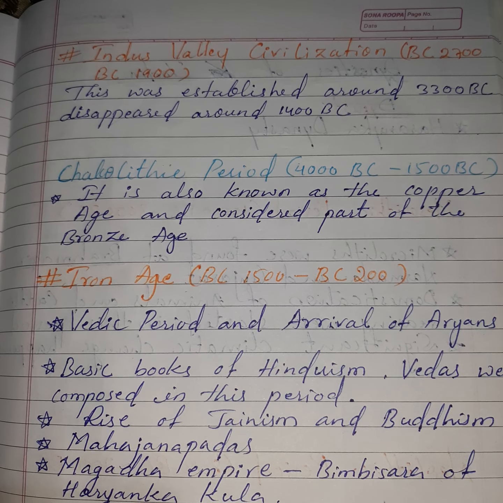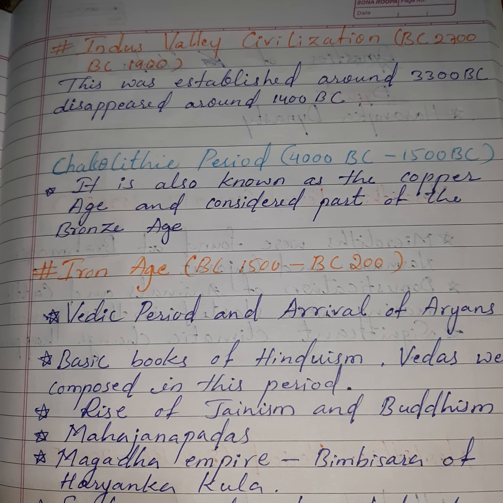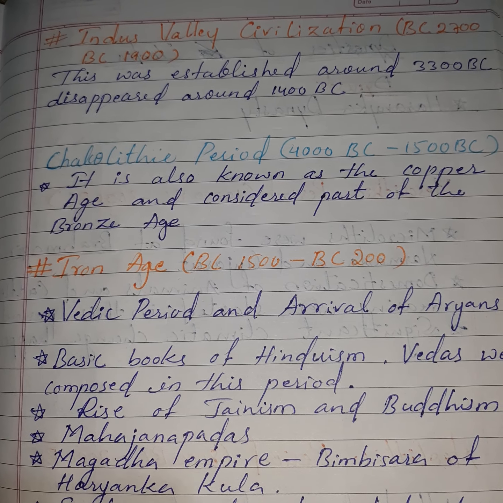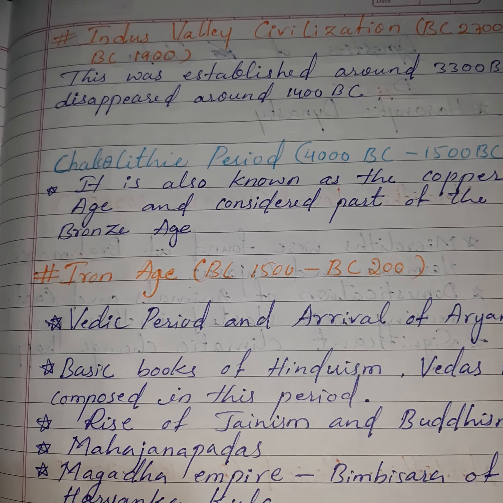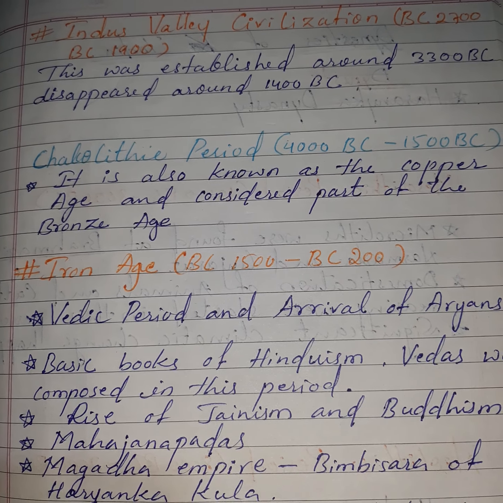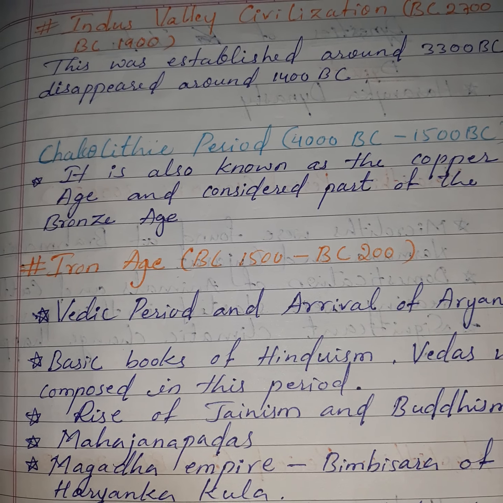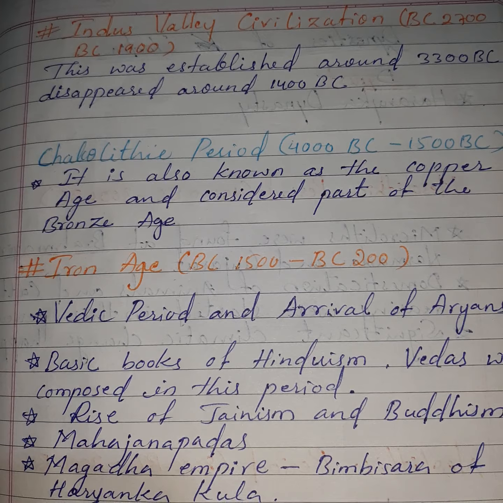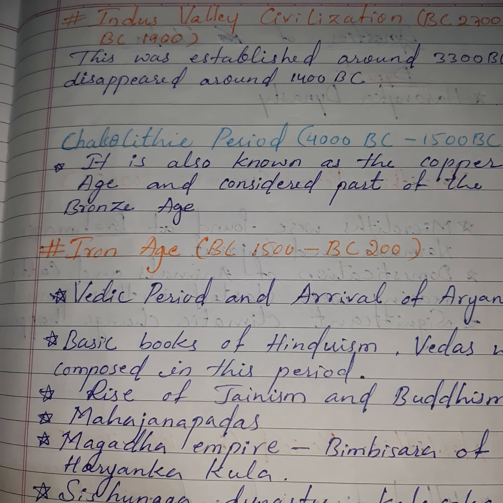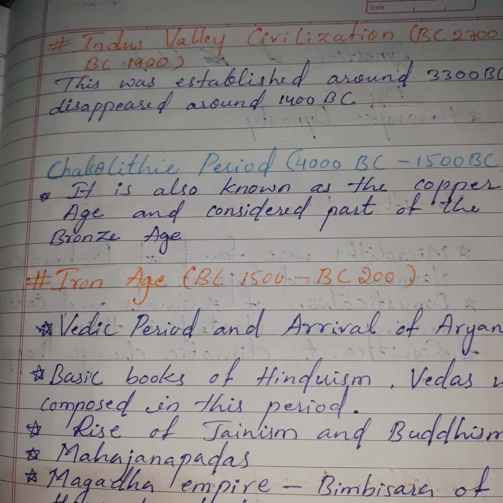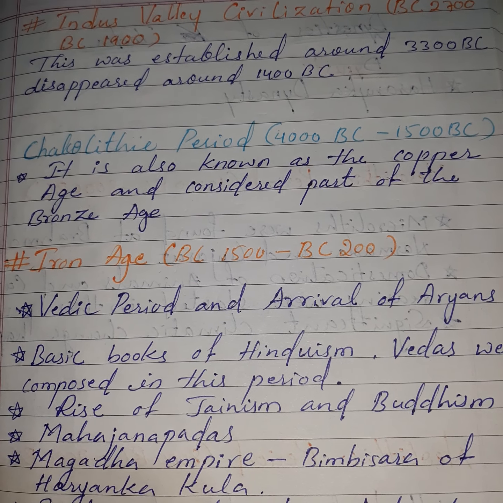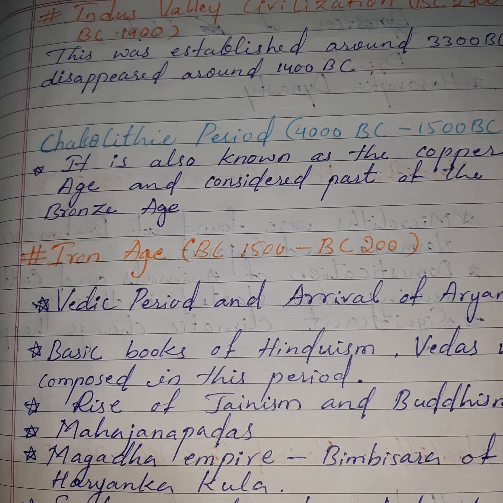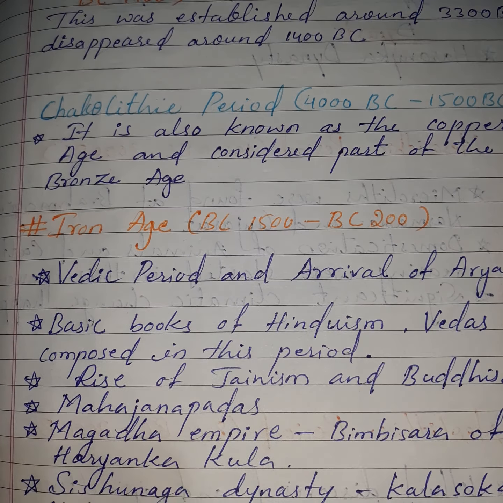Next, Chalcolithic period from 4000 BC to 1500 BC, means it started before Indus Valley civilization, we can say. It was also known as the Copper Age and considered part of the Bronze Age. Chalcolithic period is also known as Copper Age.